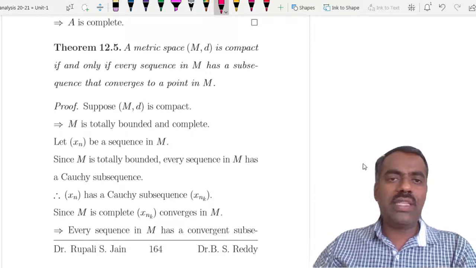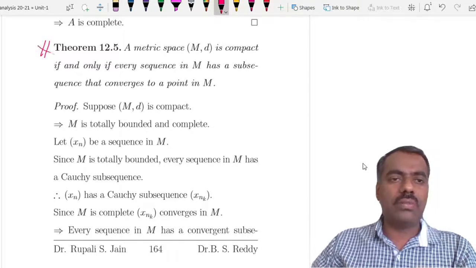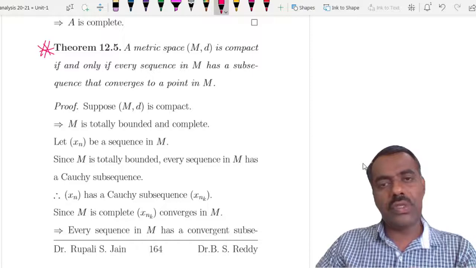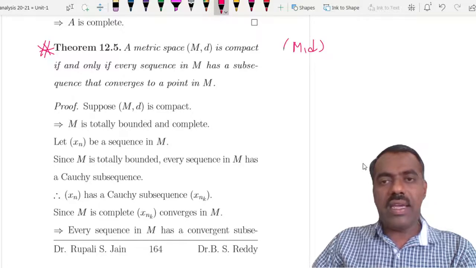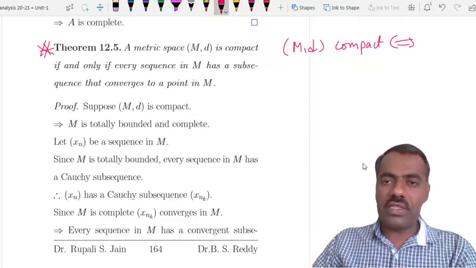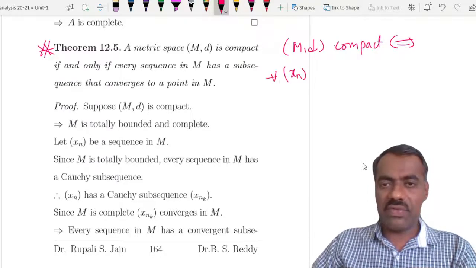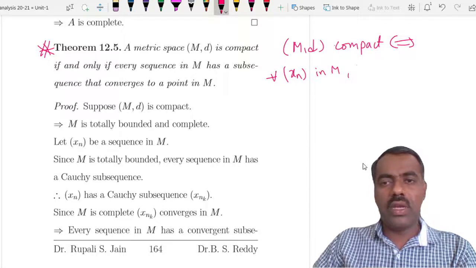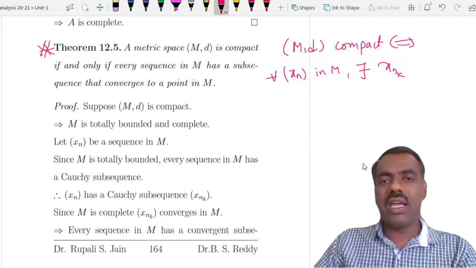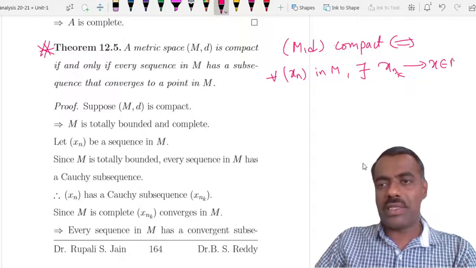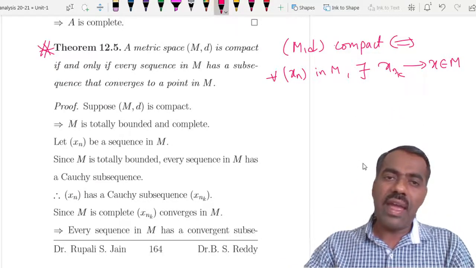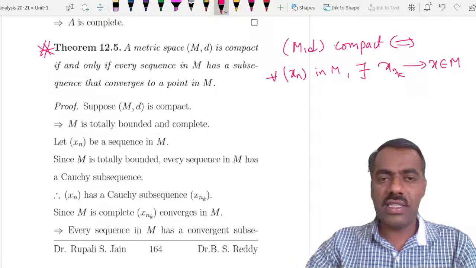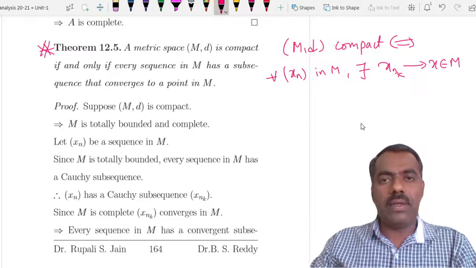The other property which we can prove is useful whenever we want to show something is compact in terms of sequences. (M, d) is compact if and only if every sequence x_n in M has a subsequence x_{n_k} that converges to some x in M. So a metric space is compact if and only if every sequence has a convergent subsequence. How can we prove this?